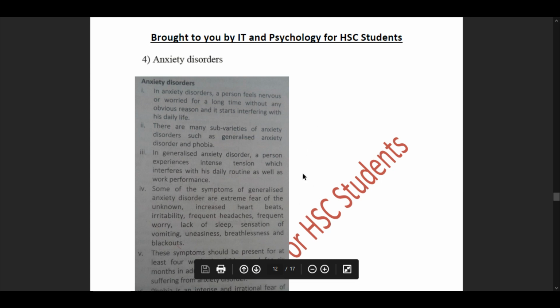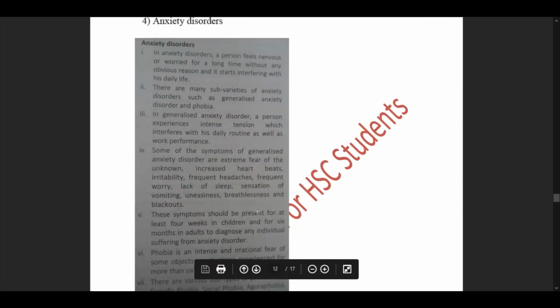Pointer 1. In anxiety disorder, a person feels nervous or worried for a long time without any obvious reason, and it starts interfering with his daily life. Pointer number 2. There are many subvarieties of anxiety disorders such as generalized anxiety disorder and phobia. Pointer number 3.